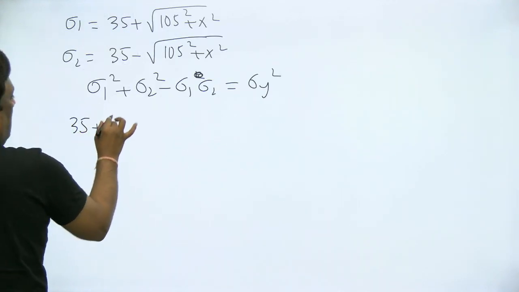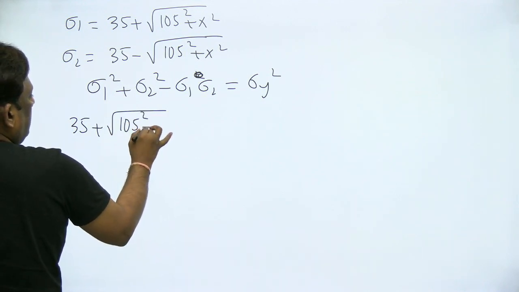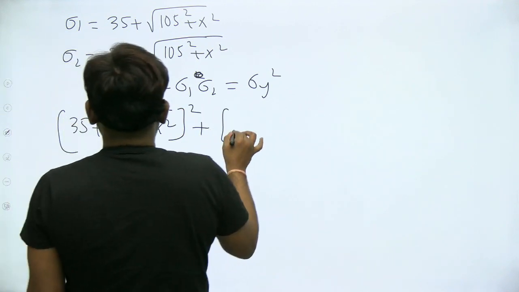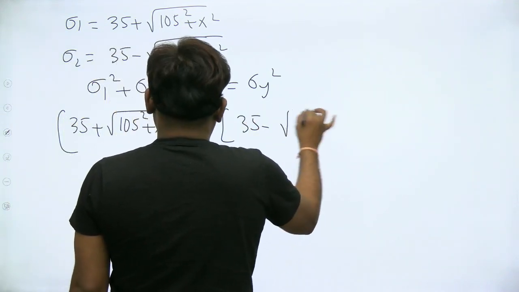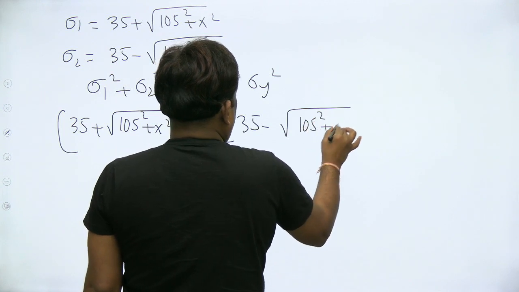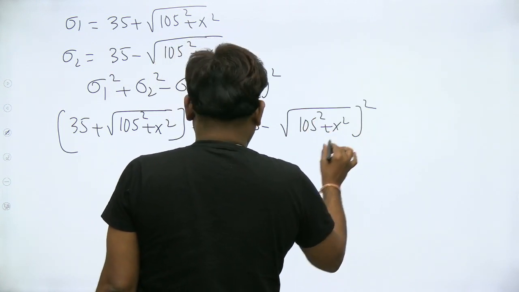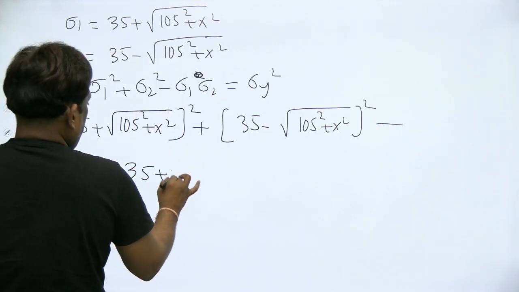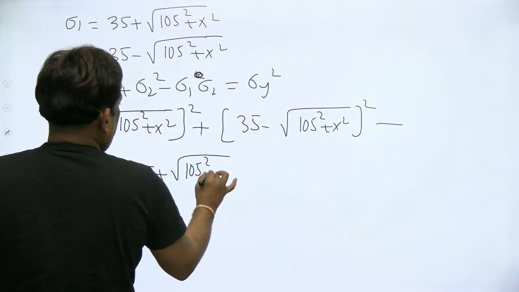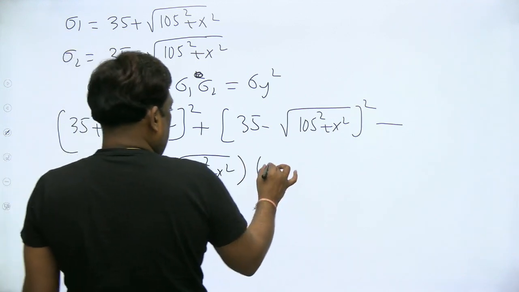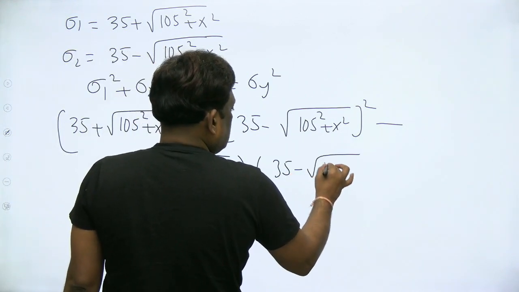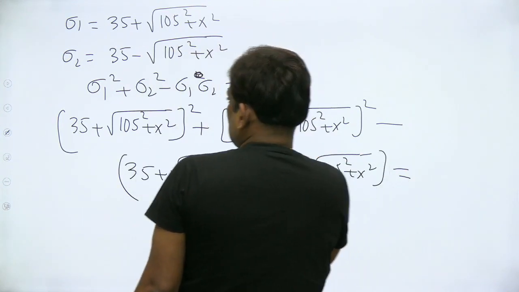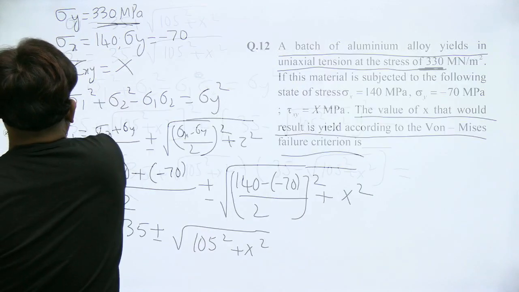Sigma 1 is 35 plus under root of 105 square plus x square, and sigma 2 is 35 minus under root of 105 square plus x square. So sigma 1 sigma 2, that is 35 plus root of 105 square plus x square into 35 minus root of 105 square plus x square, should be equal to sigma yield square. Let's see what is sigma yield. 330.